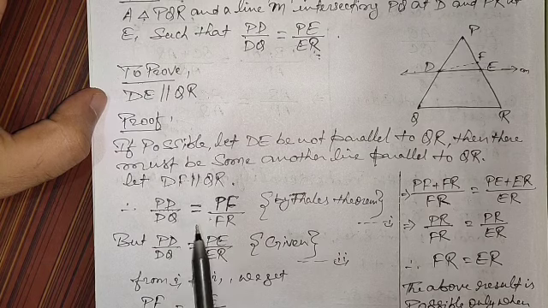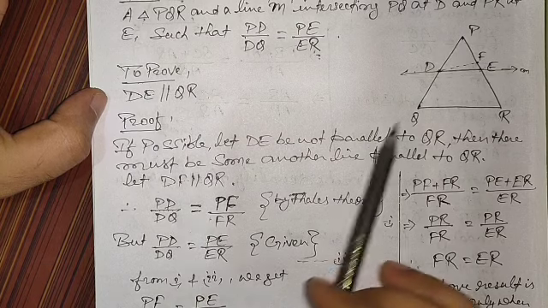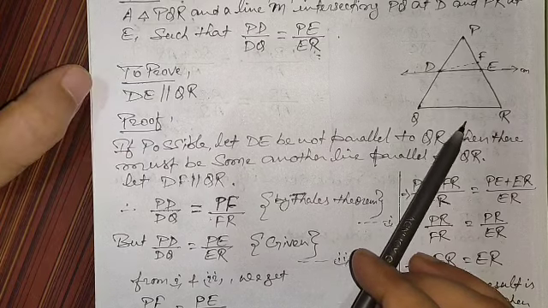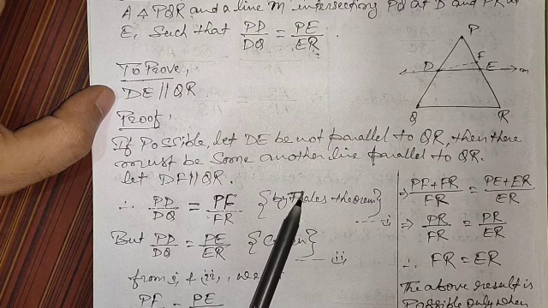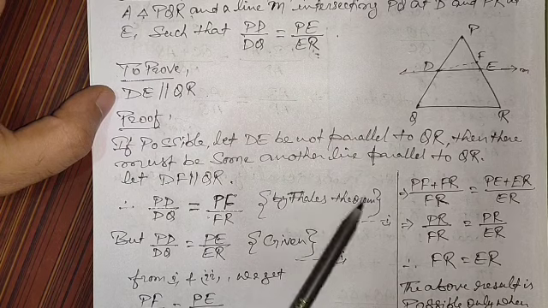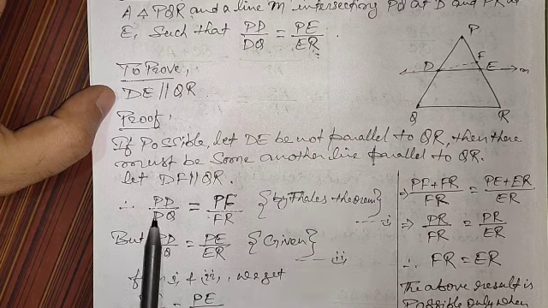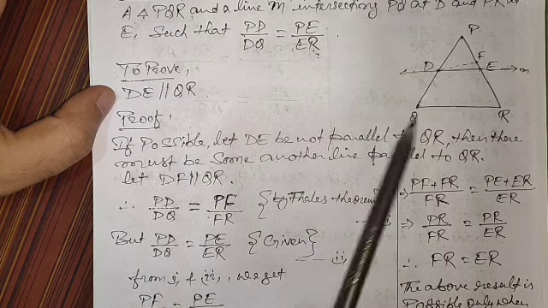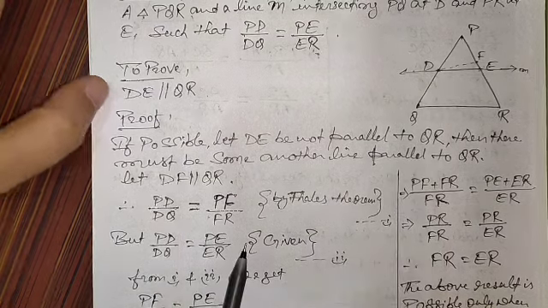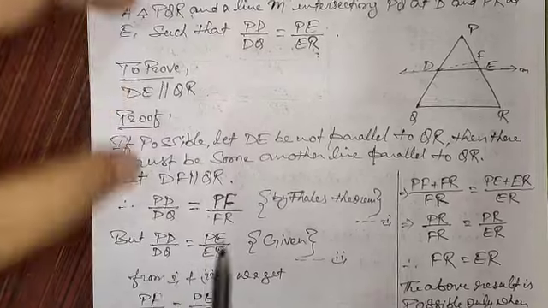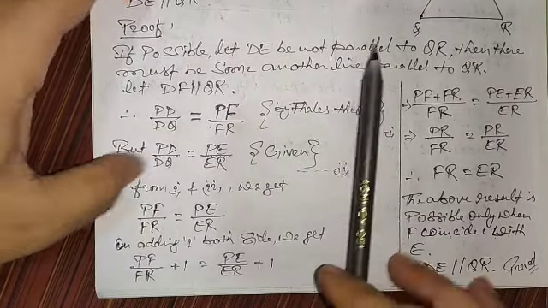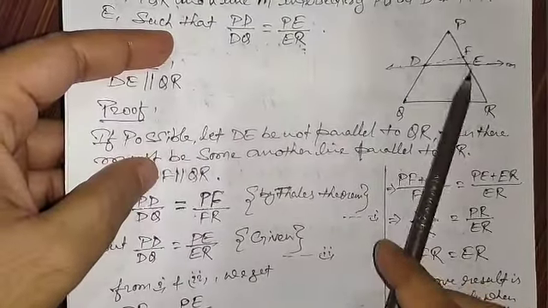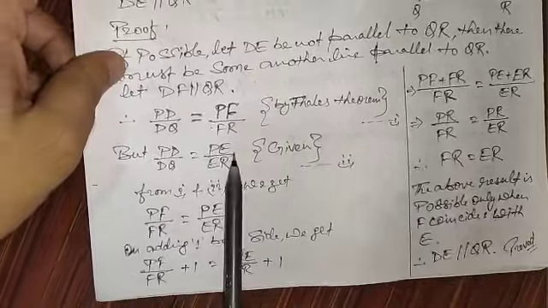Now, if DF is parallel to QR, then obviously we are going to have the Thales theorem. Sorry, I said Pythagoras, but it is the Thales theorem. So applying the Thales theorem, we get the ratio PD by DQ is equal to PF by FR. But in the question, what is given to us? It is given that PD by DQ is equal to PE by ER. It is already given to us, so I had written that.